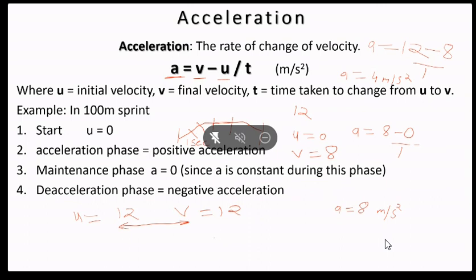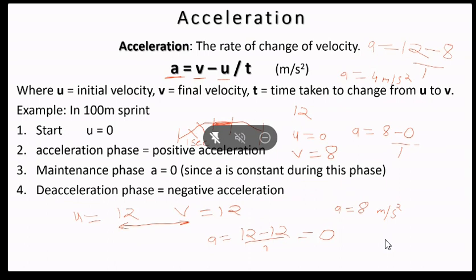So when we measure acceleration, that means 12 minus 12 divided by 1. That means 0. So at this moment, the acceleration is not taking place. And the acceleration is how much? 0. So during the maintenance phase, the acceleration is 0.